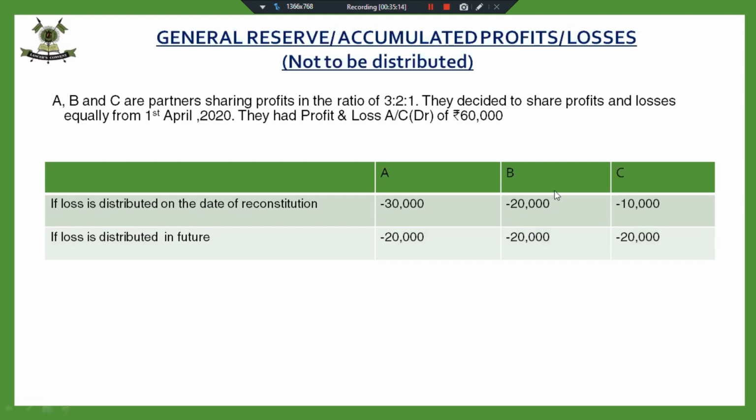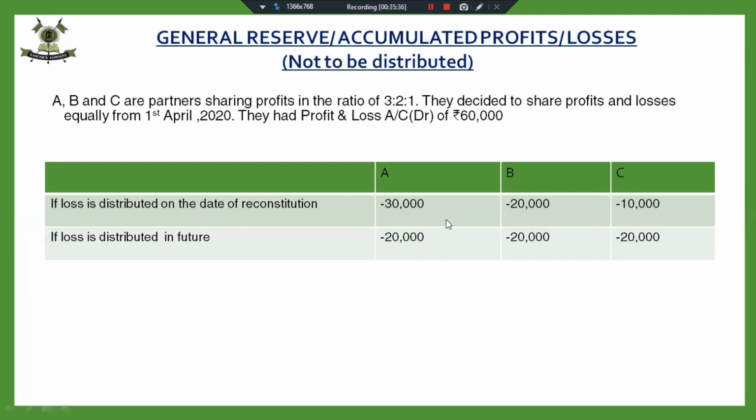So who is at a loss? Position of B is same in both the scenarios. It is C who is going to get more share of loss in the future, and A is going to get a lesser share of loss. So in this case, C will have an objection to this.